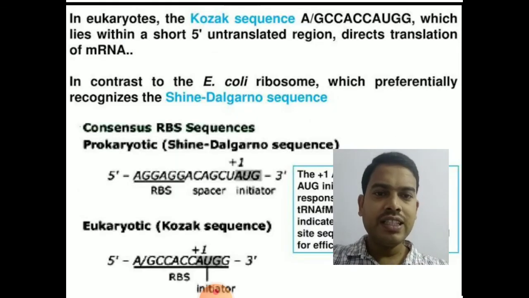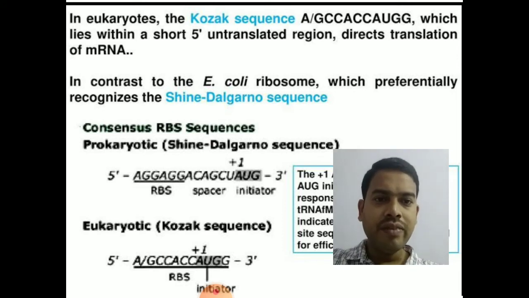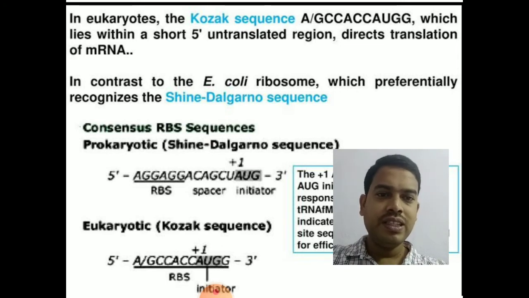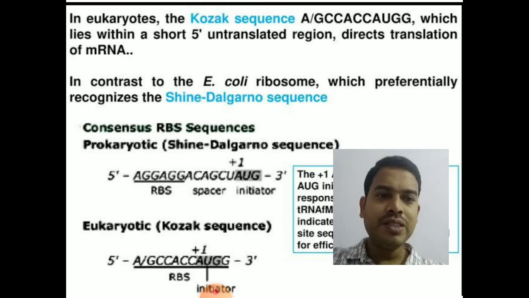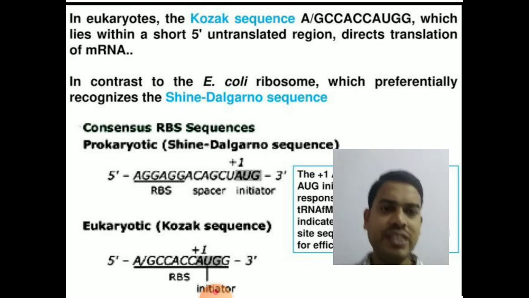If you see the clear structure of eukaryotic mRNAs, before +1 sequence, that means upstream of the +1 sequence, there are certain regions in prokaryotes as well as eukaryotes. Those are called as consensus sequences, and these consensus sequences play an important role in attaching to the ribosomes. That means the mRNA contains these sequences, and with the help of these sequences the ribosomes will bind to the mRNA. These sequences are present upstream to the +1 sequence.